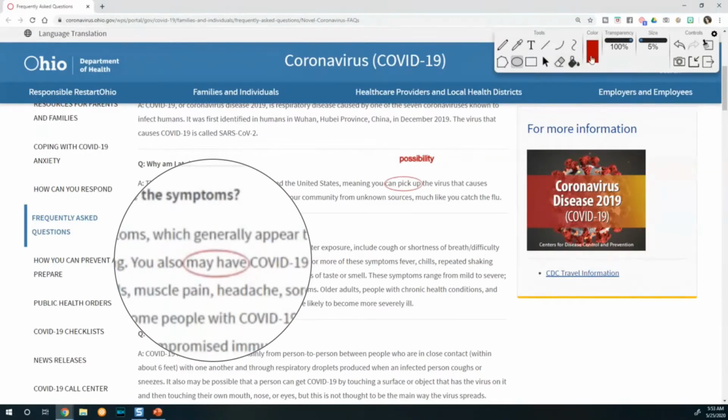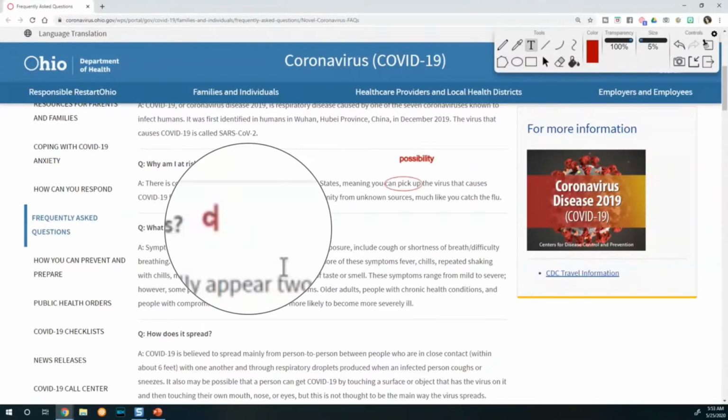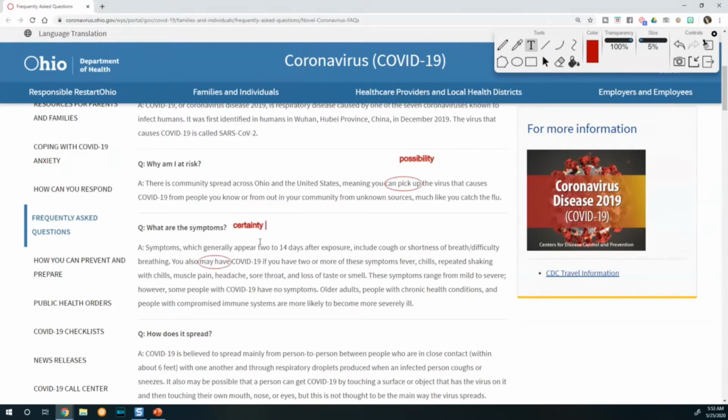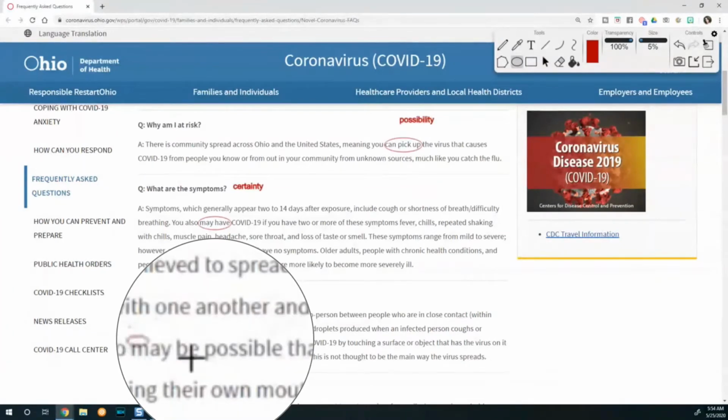All right, and may have, is this certainty or is this possibility? This one is certainty. It's telling us that it's not 100% certain, but if you have two or more of these symptoms, you may have it. Oh, look down here. Now this is different. May be possible. Now, possible is not part of the verb if you were going to loop it in with those two words. Actually, the verb is may be.